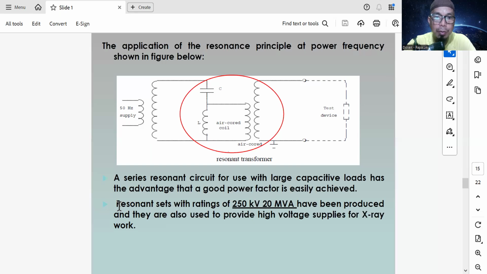Resonance sets with rating up to 150 kilovolts, 20 megavolt amperes have been produced, and they are also used to provide high voltage supplies for X-ray work. So this method is used for X-ray in the medical apparatus.